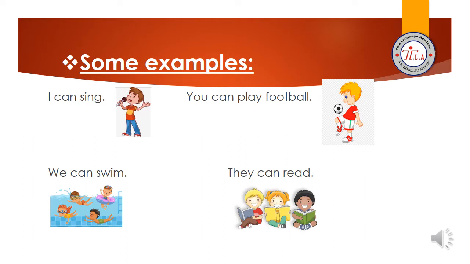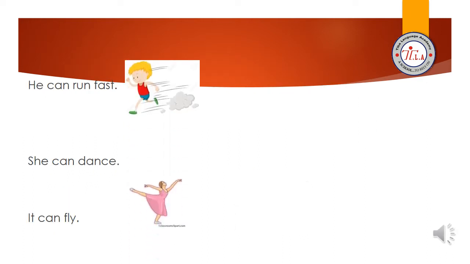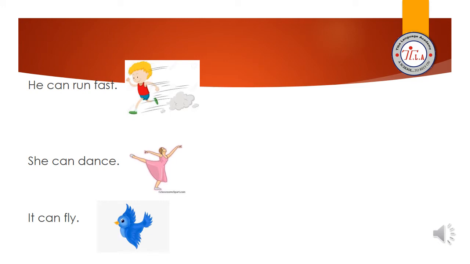After this, they can read. They is the subject, and then can, and then the verb, which is read. Let's see other examples. He can run fast. It's the same. He is the subject, and then verb can, and then we have run. After this, she can dance. She is the subject, and then we have can, and then we have dance. The last one, it can fly. It is the subject, and then we have can, and then we have fly.